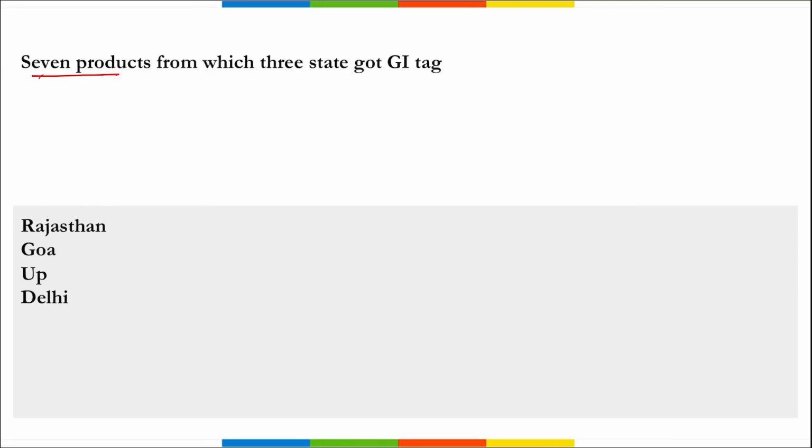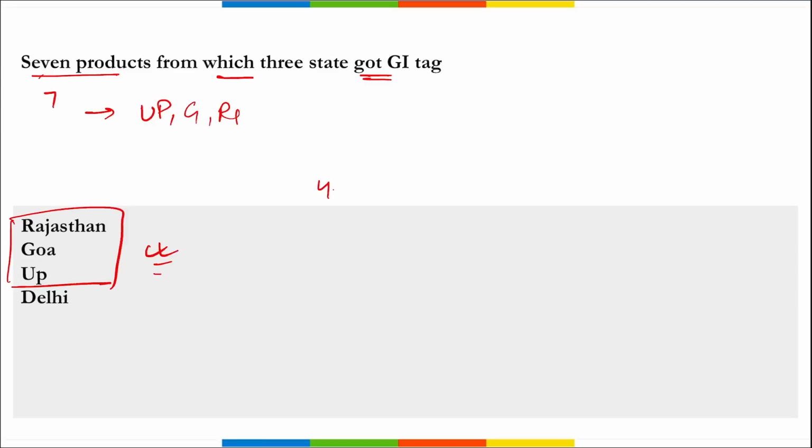Next is 7 products from 3 states that recently got the GI tag. These 7 products are from UP, Goa and Rajasthan. So these are the 3 states we are talking about, and 7 products got the GI tag from here, right? If we look at the count, 4 from Rajasthan got the GI tag, then 2 from Goa and 1 from UP recently got the GI tag.